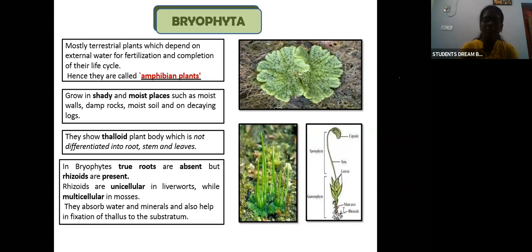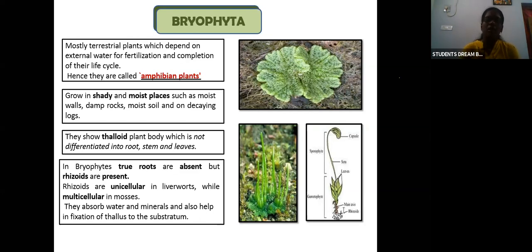Okay, so the main purpose of these rhizoids is to absorb water. Since they are present instead of roots, they will carry out the function of the roots. For example, they will absorb water and minerals, and fix the thallus to the substratum. Since it is an undifferentiated structure, they help to attach it to the land, the substratum. So this is the function of rhizoids.